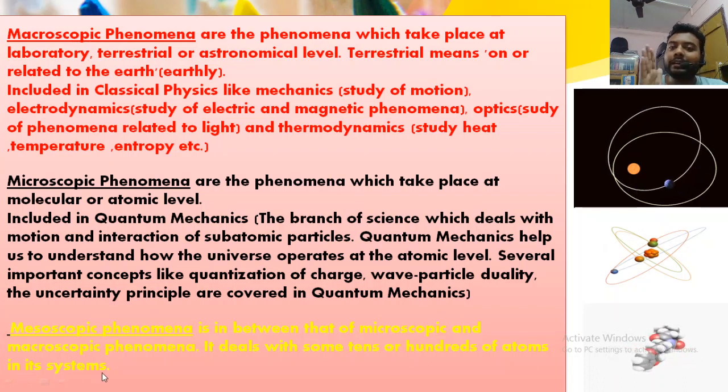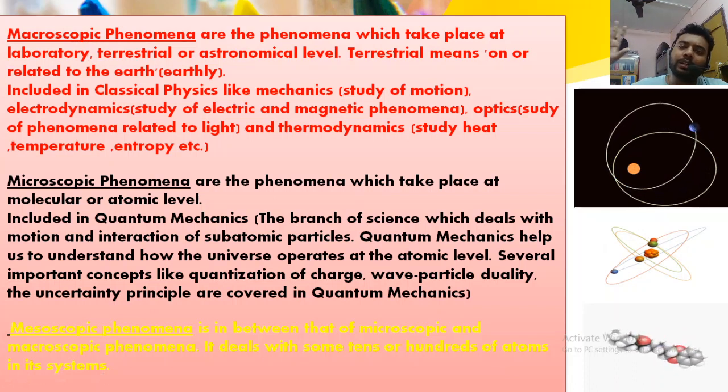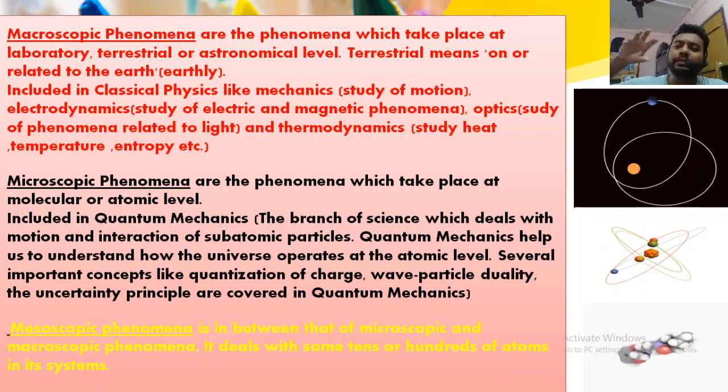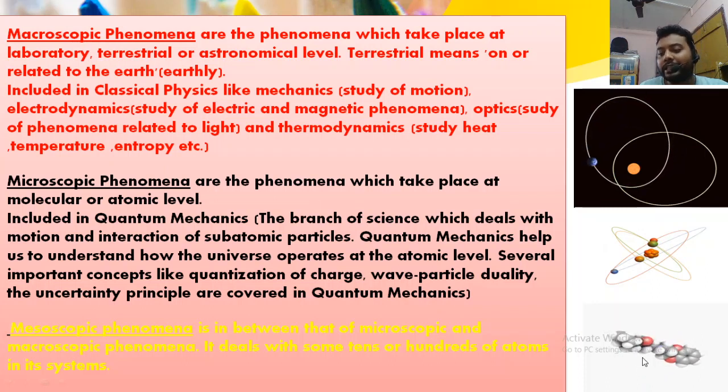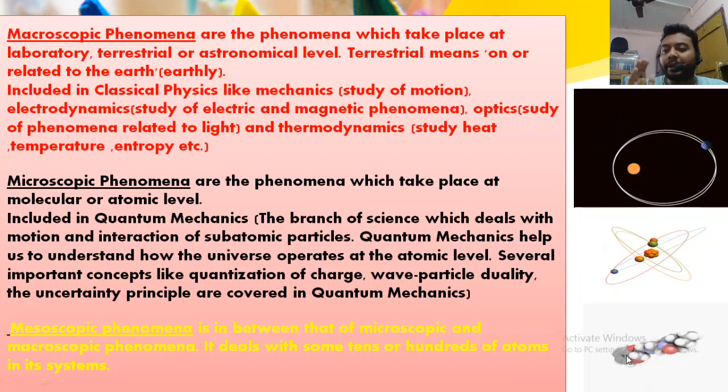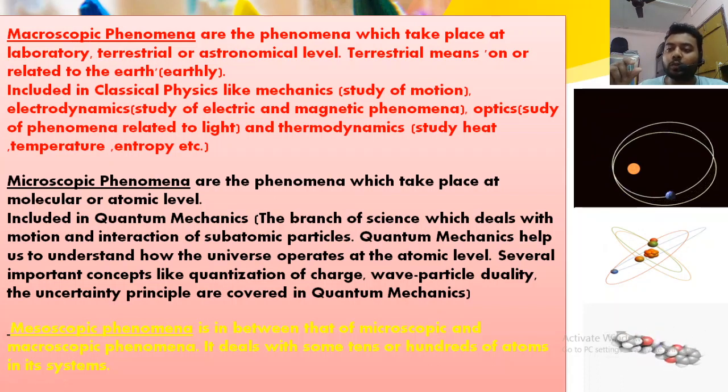You can see the diagram: this is macro, large; this is micro, small, atomic level; and this is meso, a few atoms, that is 10 or 100 atoms. Therefore macro means large, micro means small, and meso means in between macro and micro. These are the approaches in physics.